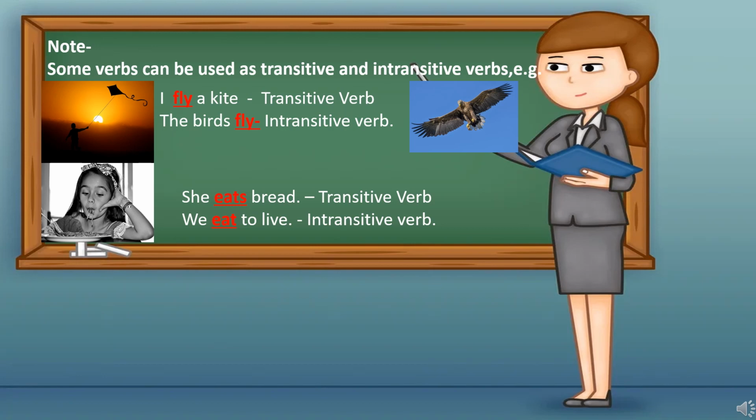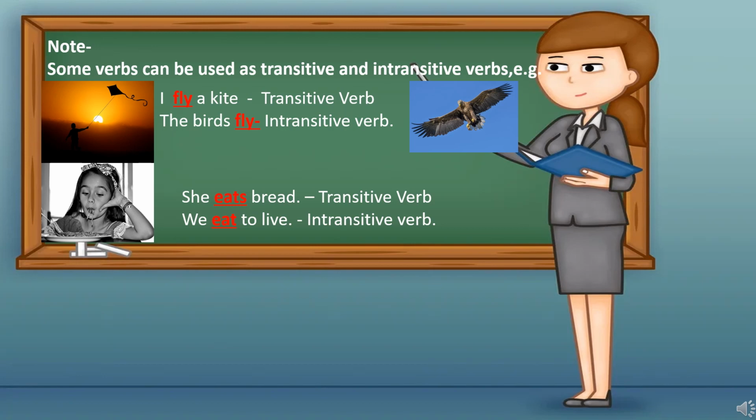But if I say the birds fly, then we are not getting any answer if we ask a question with what or whom. So there is no object. So fly is an intransitive verb. So a verb can be used as both transitive and intransitive verb.